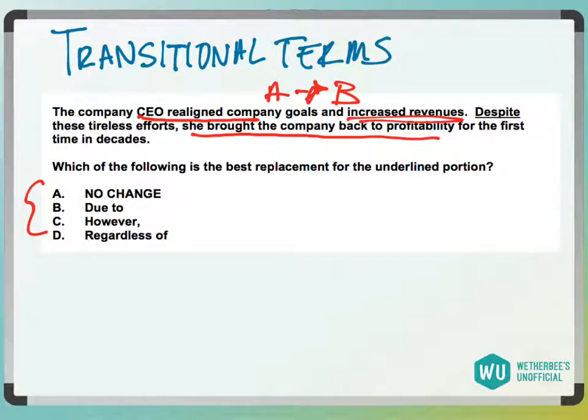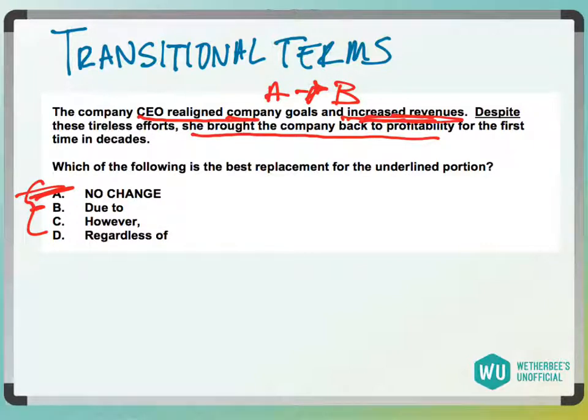So we don't want to say despite these tireless efforts, because despite would suggest that even though she increased revenues, the company was brought back to profitability. But because of A, it led to B. So if we're increasing revenues, then it's resulting in B, not saying despite that happening. So A is going to be gone, and B would make sense, because of these efforts, realigning goals and increasing revenues, the company's going to be profitable. So I'm going to keep B.